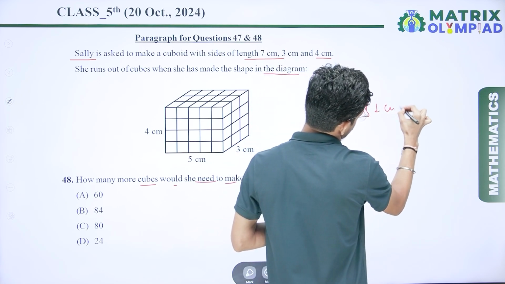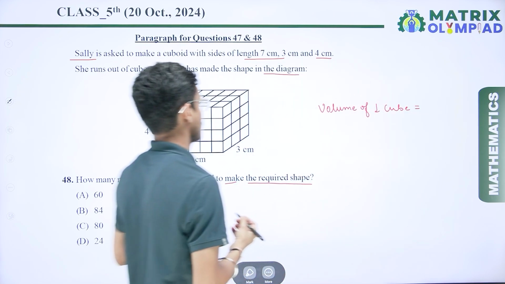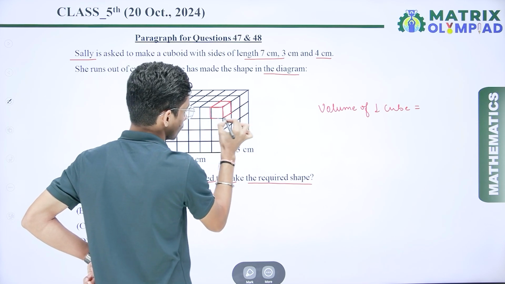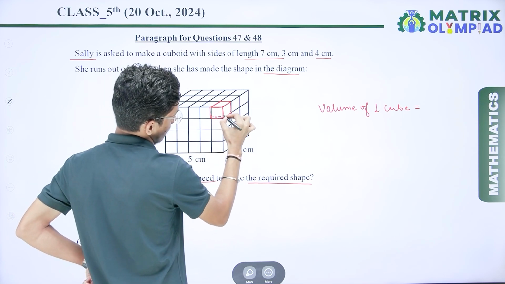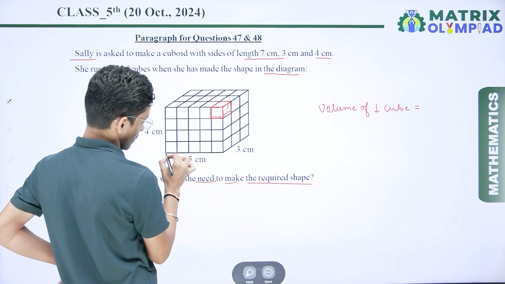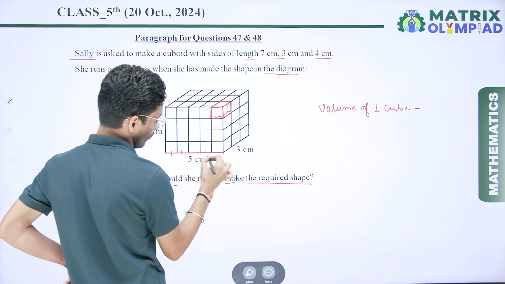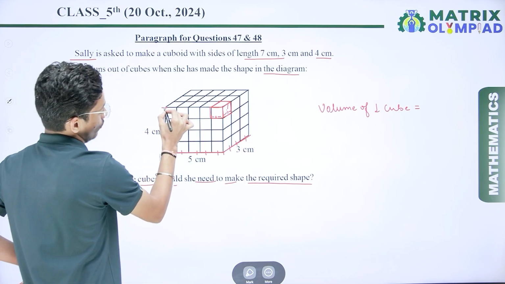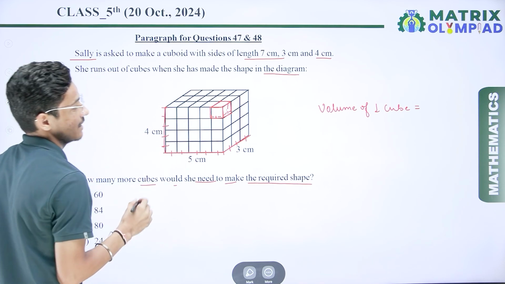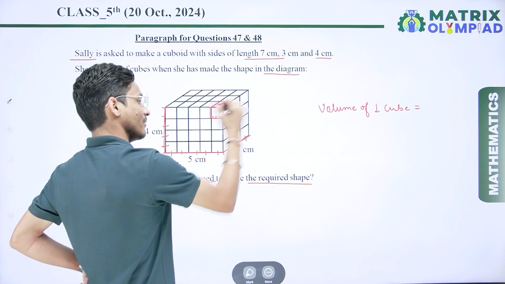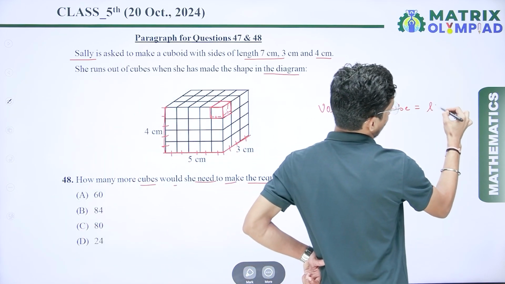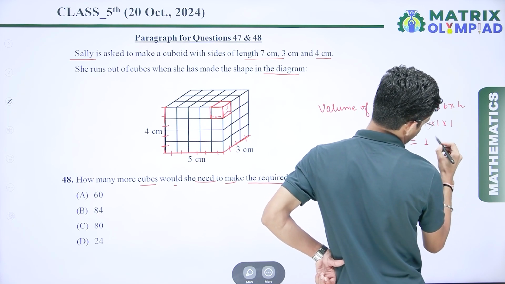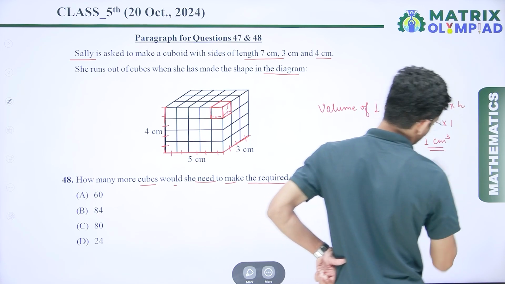of 1 cube. So if I talk about this one, for 1 cube, the length is 1, here again 1 and here again 1, because here we have 5 cm and we have 1, 2, 3, 4, 5 cubes. Here we have 3 cm and here we have 3 cubes, and here we have 4 cm length and here we have 4 cubes. It means a cube has 1 cm length, 1 cm breadth and 1 cm height. So the volume of 1 cube is equal to length multiplied by breadth multiplied by height, which is 1 times 1 times 1, that is 1 cm cubed.